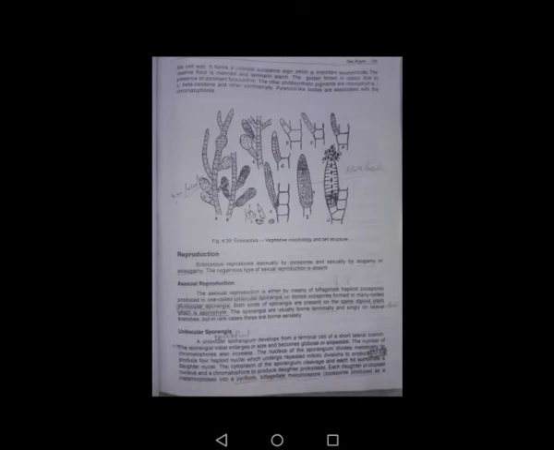Then in reproduction, Ectocarpus produces asexually by zoospores and sexually by isogamy and anisogamy, and oogamous type of sexual reproduction is not seen in it, it is absent. Asexual reproduction is either by means of biflagellated haploid zoospores produced in one-celled unilocular sporangia, or by diploid zoospores formed in the many-celled plurilocular sporangia. Both kinds of sporangia are present on the same diploid plant, which is the sporophyte.